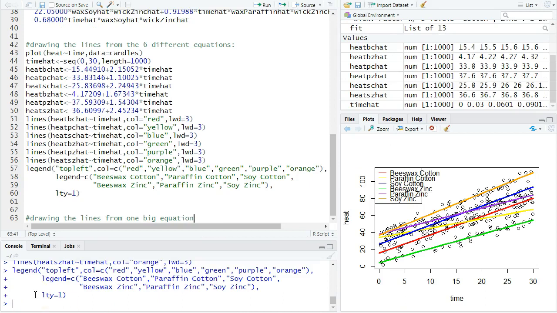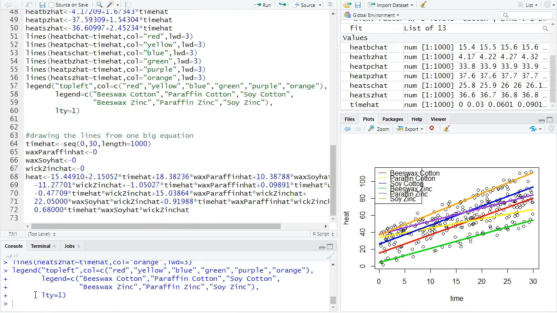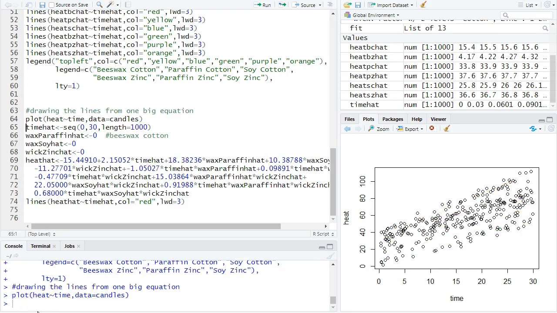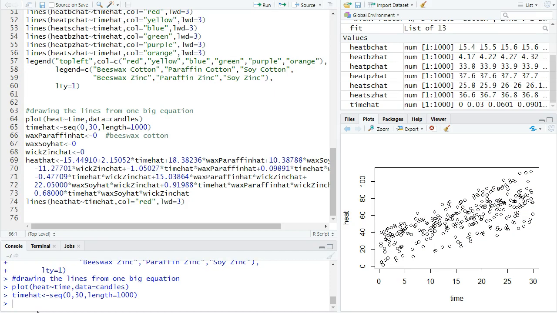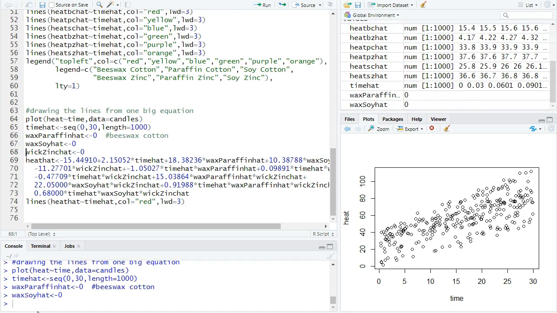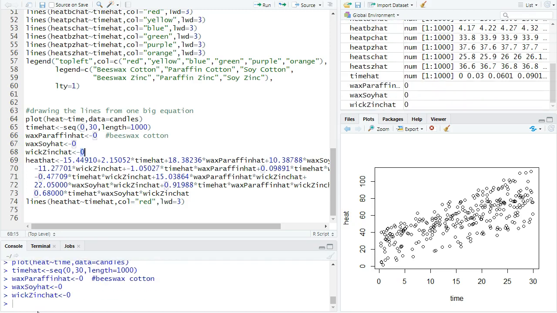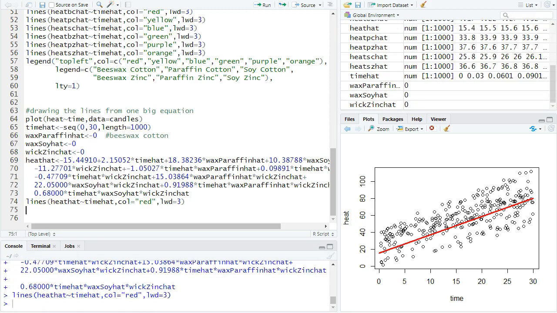I want to show you the same graph, but this time we're going to use that one big equation with all the different hats. So I'm going to start by plotting it and go through it. And notice I want to start with the baseline. That's beeswax cotton. So paraffin, no. Soy, no. Zinc, no. No means we put a 0 in there. And then the heat, and we draw the line, we get the same thing.